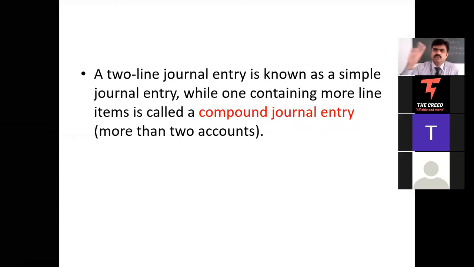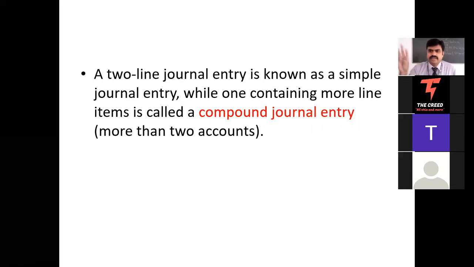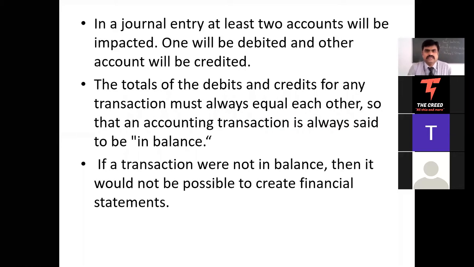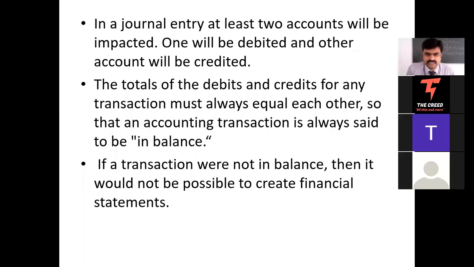Simple entry means a minimum of two lines. Compound entry means it will be more than two. It may be 3, 4, or 5. In a journal entry, at least two accounts will be impacted, as I said, right? You take any transaction, there are two accounts which will be impacted. One will be debited, one will be credited. So the total of debit and credit of any transaction must always be equal to each other.